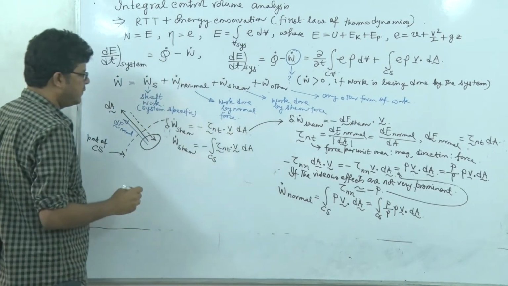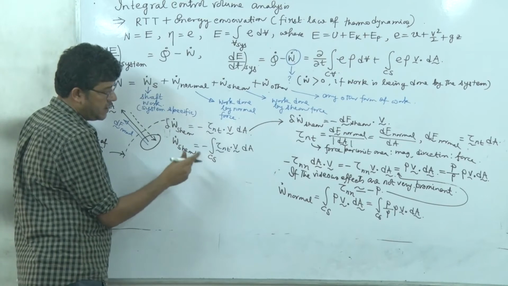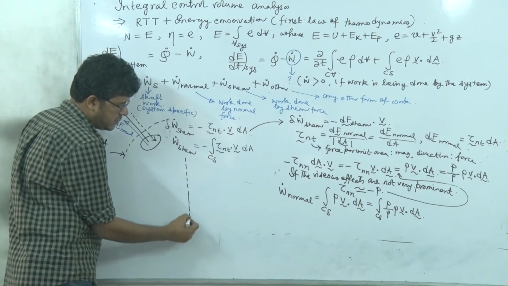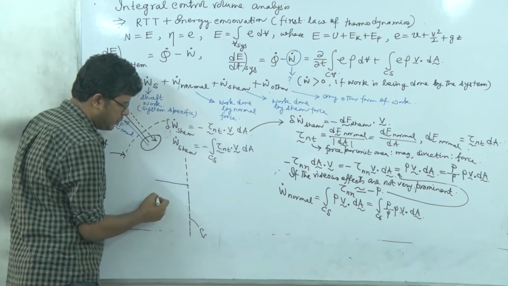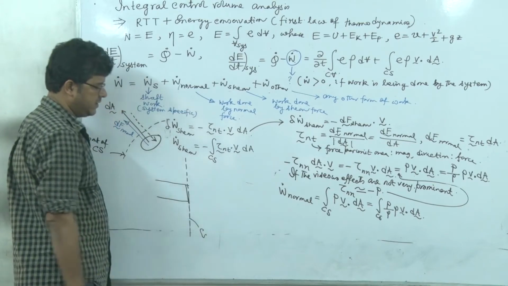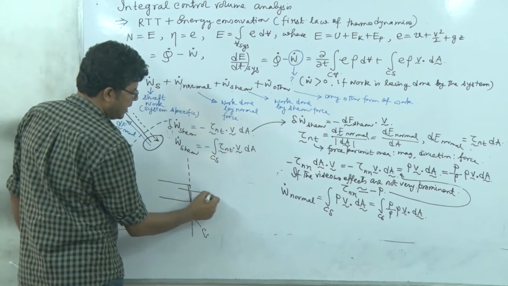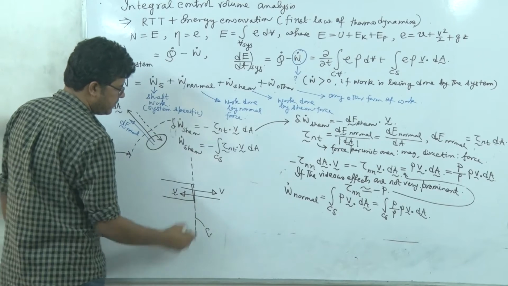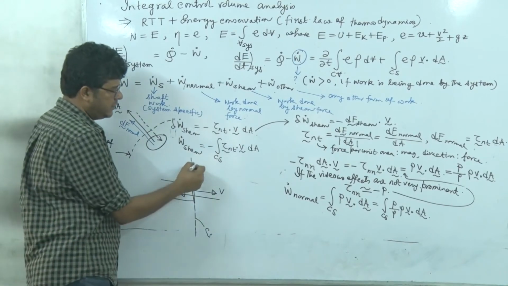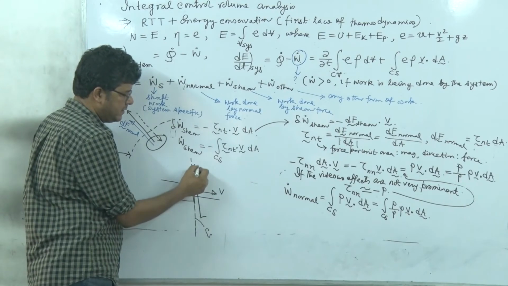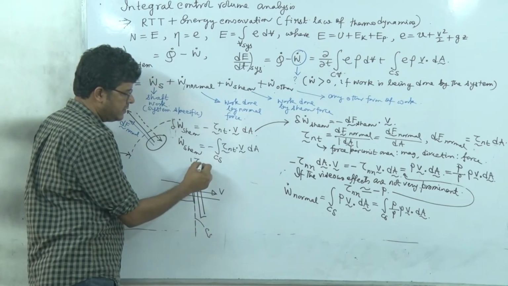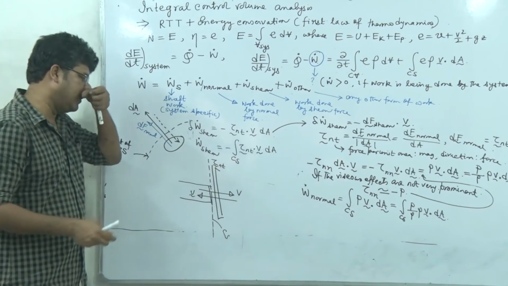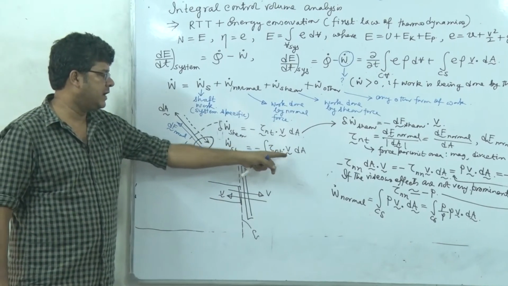Now here you see that if I have chosen, let's say, this is the control surface boundary and there is a flow port in that specific region. The velocity will be either an outgoing or incoming vector, and the shear stress will be either like this or like this. This is tau nt, or not exactly the stress, it is the shear or tangential force per unit area, and we are having a dot product.